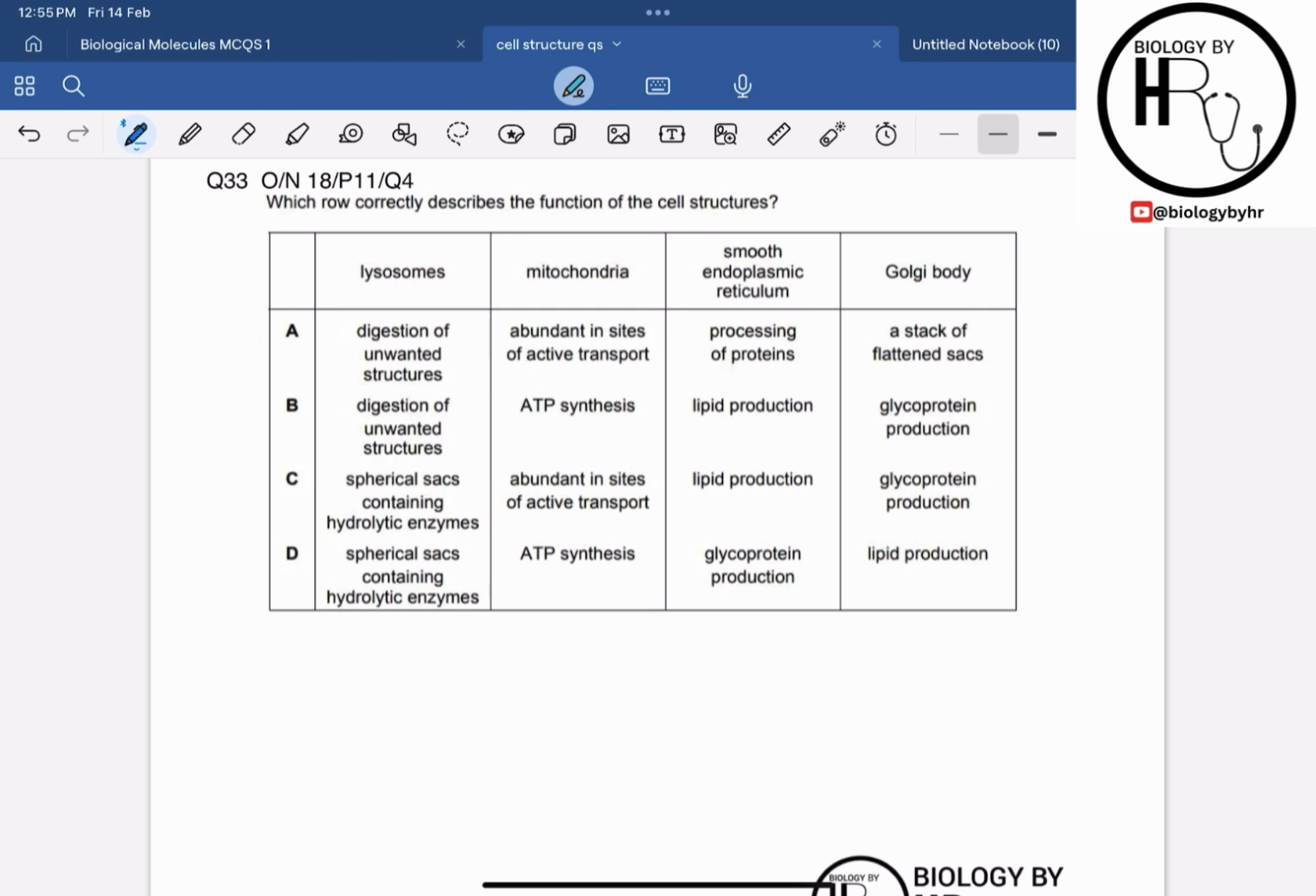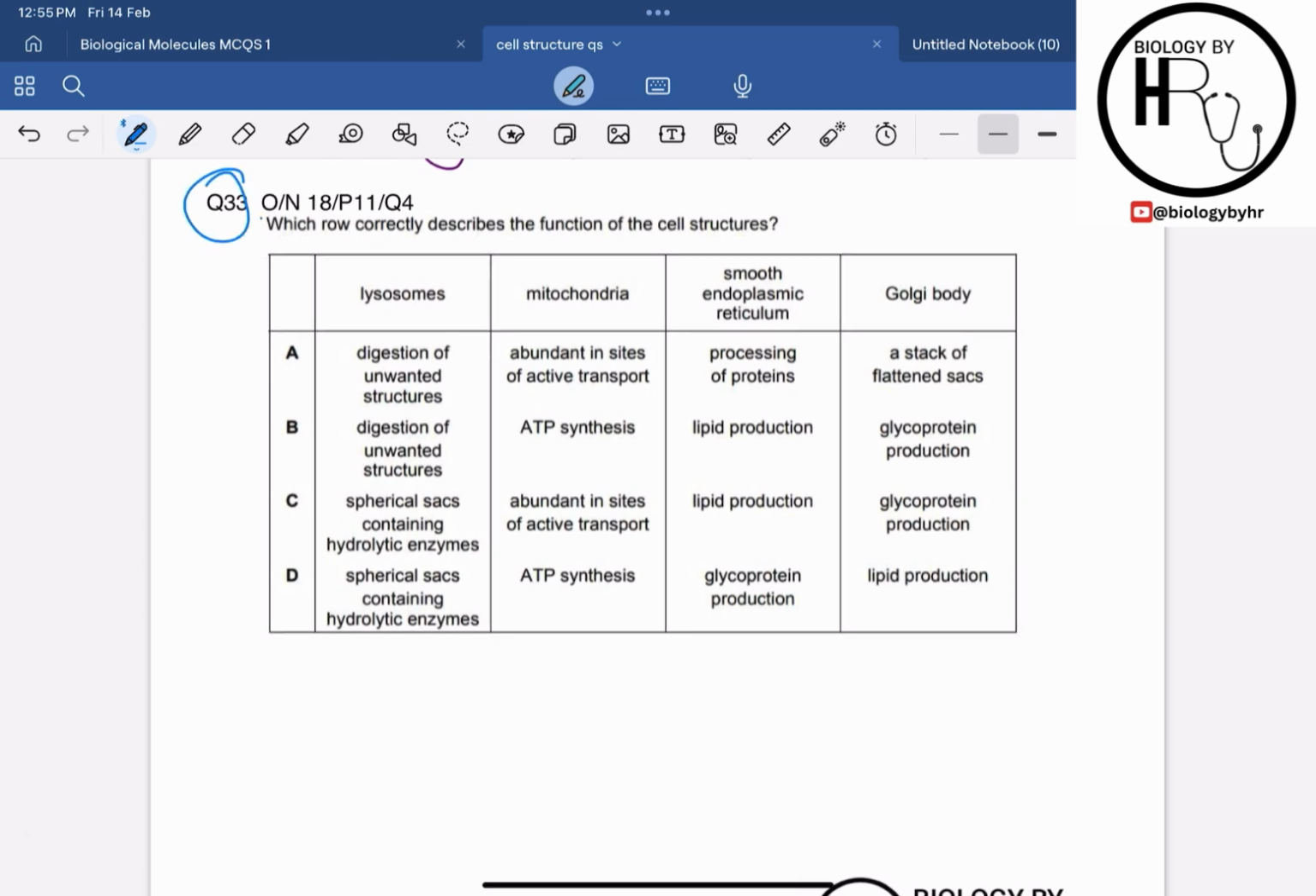Alright, so now let's move on to question 33. It is from October November 18, paper 1, question 4. It says which row correctly describes the function of the cell structures. Lysosomes. We know that lysosomes are the vesicles containing the hydrolytic enzymes, right? So we can say that they are the spherical sacs containing the hydrolytic enzymes. Also, they do the digestion of the unwanted structures, right? They also do the digestion of the unwanted structures. That's why they have the hydrolytic enzymes. So both can be the function.